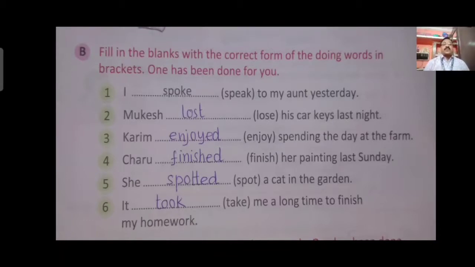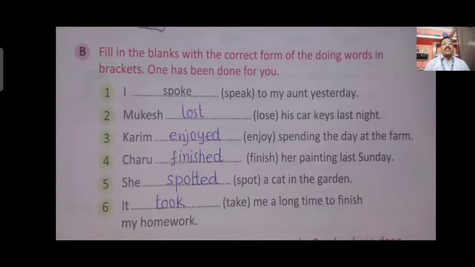Fifth one, she, bracket spot, a cat in the garden. Spot past tense is spotted. So the answer will be she spotted a cat in the garden. Sixth one, it, bracket take, me a long time to finish my homework. Take past tense is took. Answer will be it took me a long time to finish my homework.